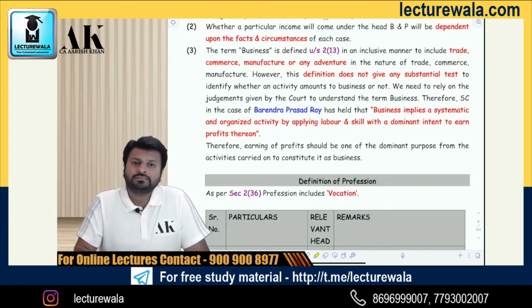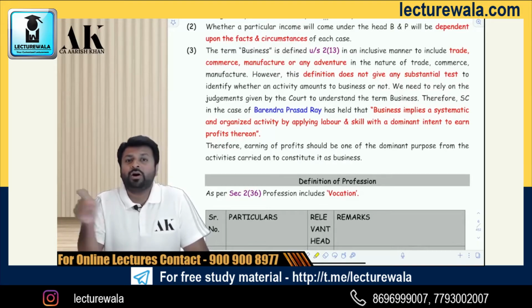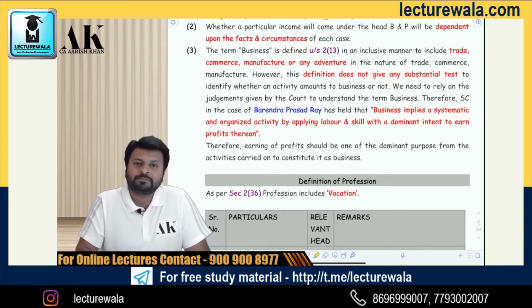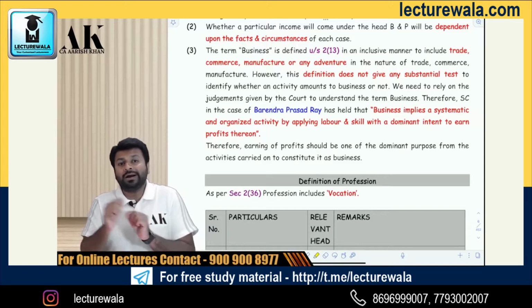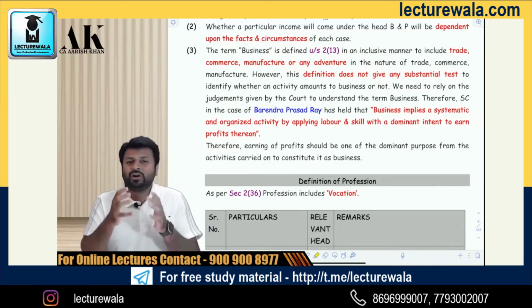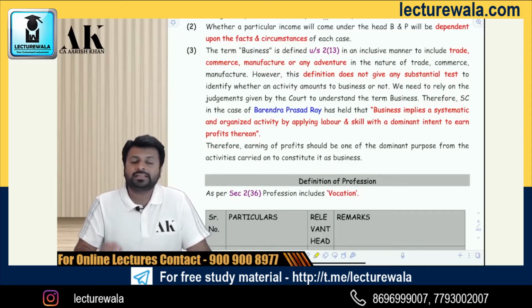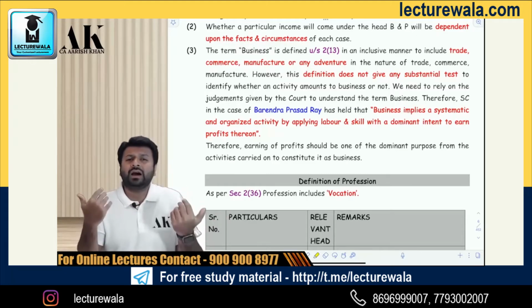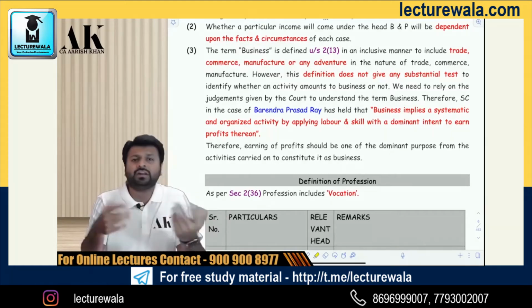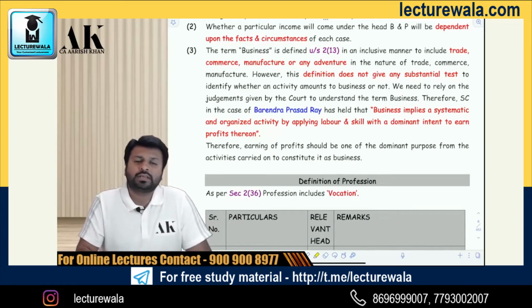Whereas Amitabh Bachchan, Rajnikant, Allu Arjun, they all have skill but they don't have a degree. Virat Kohli has skill but doesn't have a degree. Even he can be called a professional, because to call one person a professional, there need not be any degree as per income tax law. It just requires a vocation, an occupation with skill. With degree or without degree, it doesn't matter. Skill has to be there. So again, it's very stupidly defined. No clarity in the definition of profession, unfortunately.